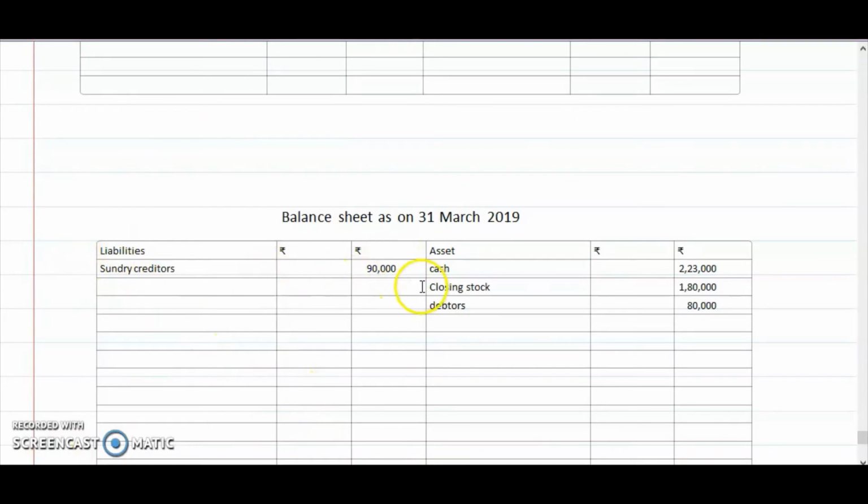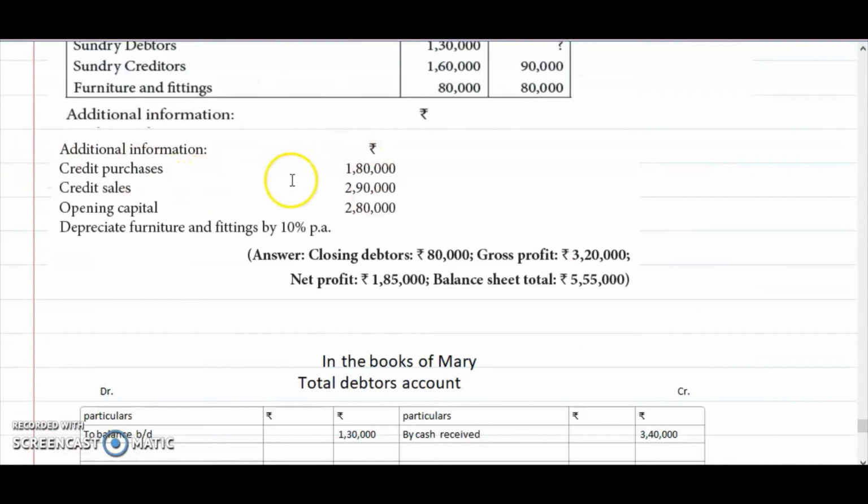So sundry creditors 90,000 in the closing. Why we are not taking opening? Credit sales, credit purchase is given. That's why we are not taking. Okay. Furniture and fittings closing 80,000. Adjustment is there. That's why I have written in the inner column. So credit purchase, debtors to credit.